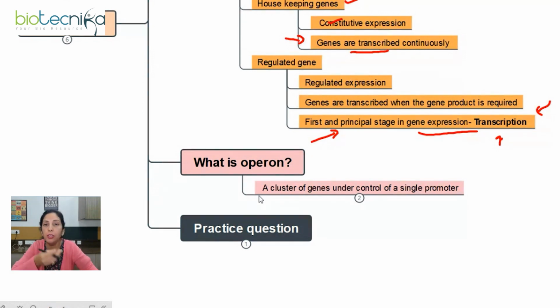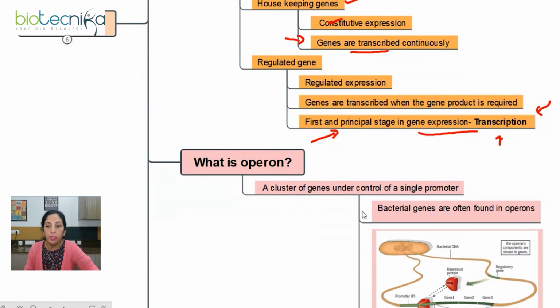That means the expression of the structural genes which are part of the operon is controlled under a single transcription event. They are transcribed simultaneously, because usually the enzymes coming out of these structural genes are common to a central metabolic pathway.